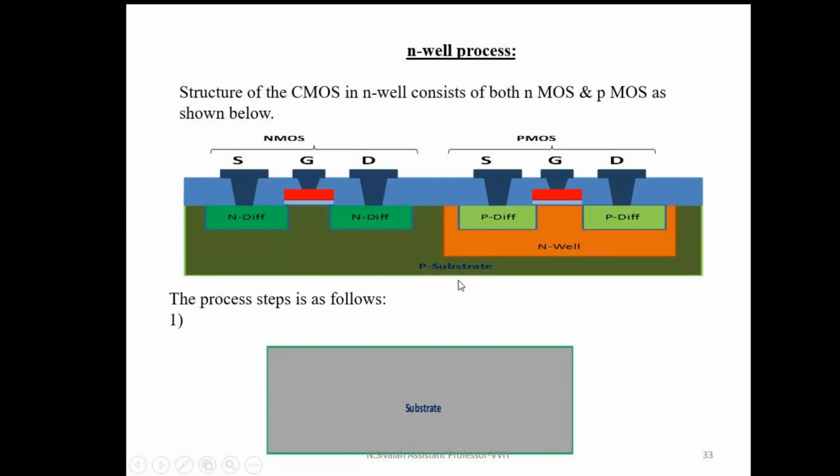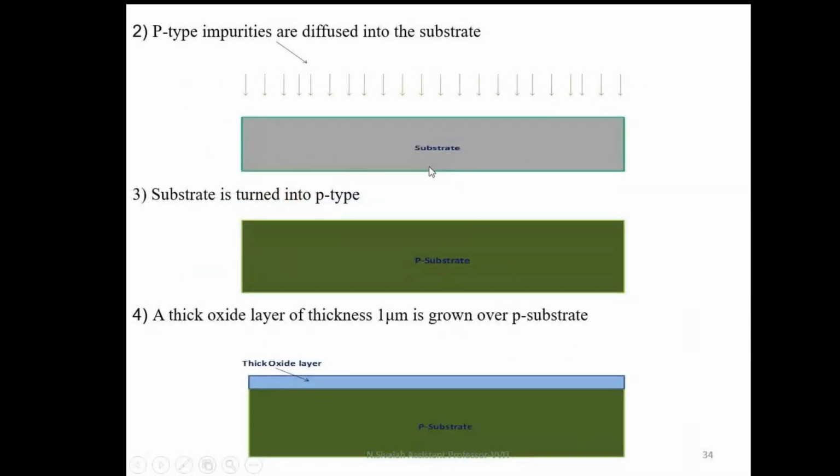First, I can form a P substrate. For the P substrate, first I take a substrate, a silicon substrate. After that, it is doped with P-type impurities. Then it forms a P-type substrate. See here. First, I take a substrate. After that, I dope it with P-type impurities. Then it becomes a P-type substrate. This process is called silicon wafer preparation.